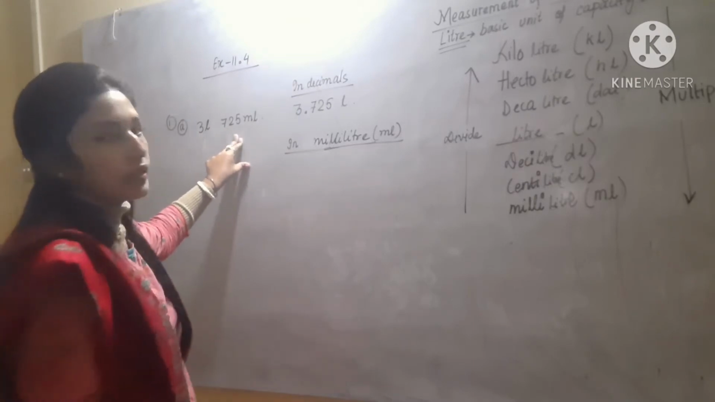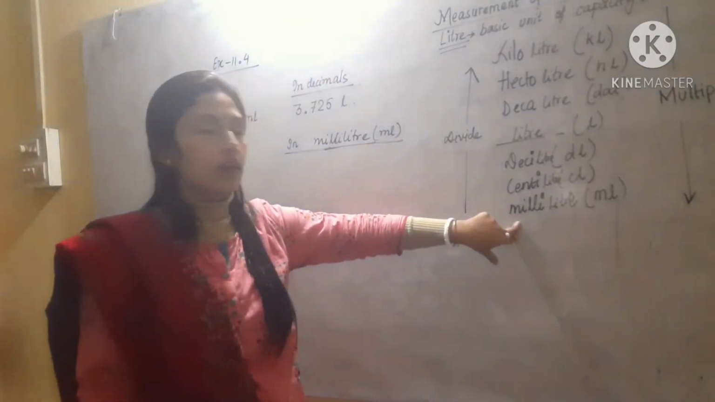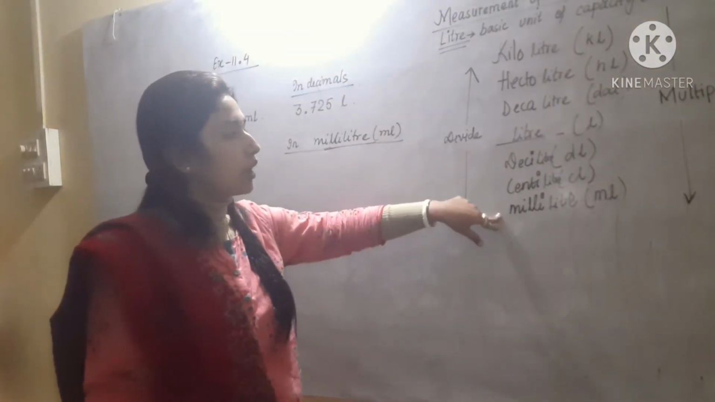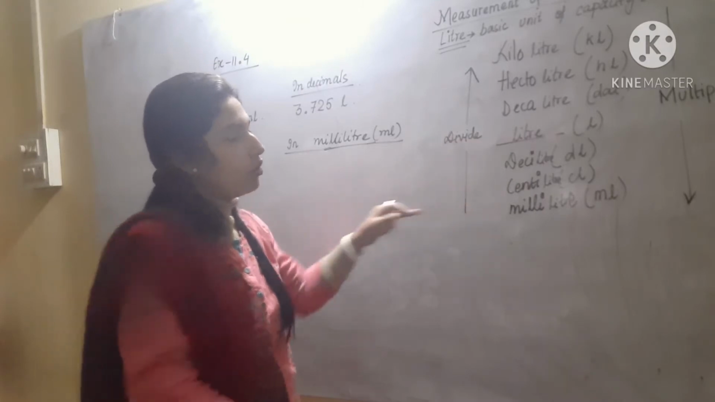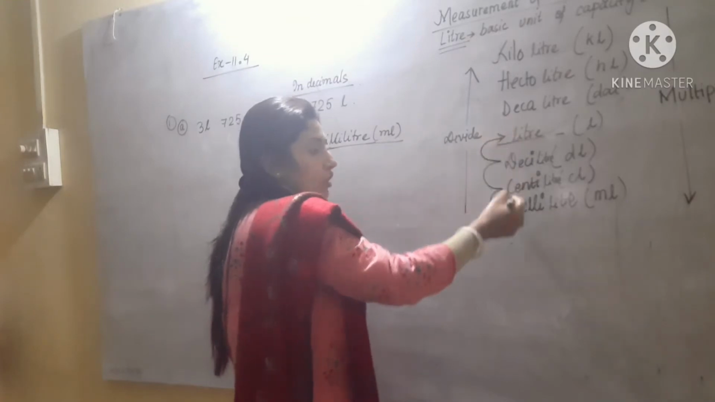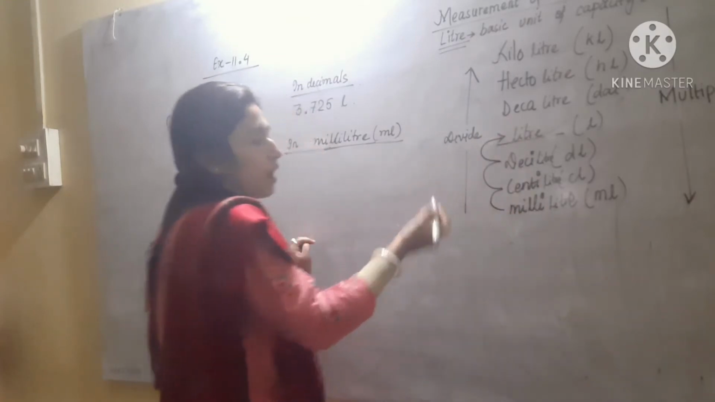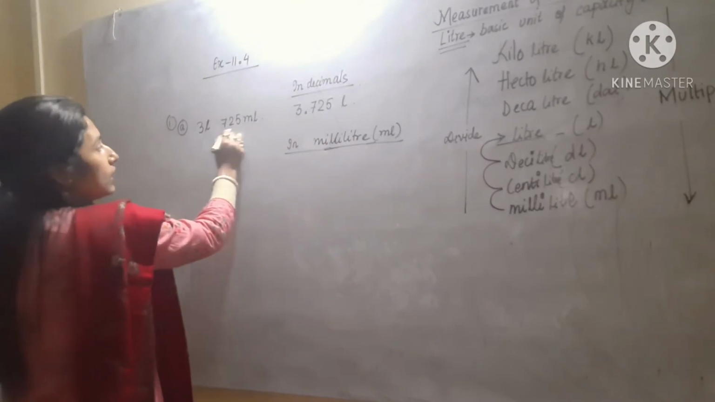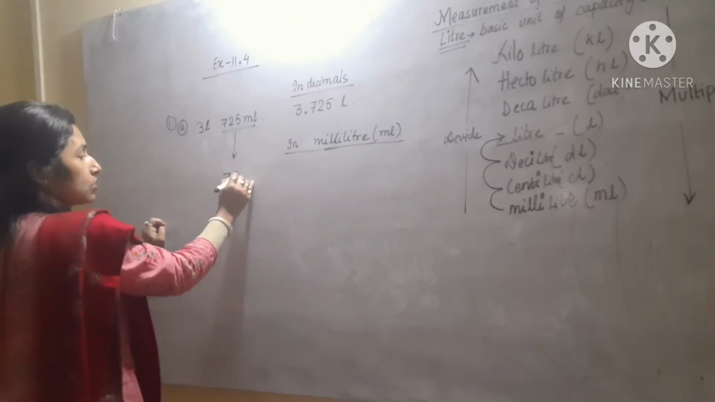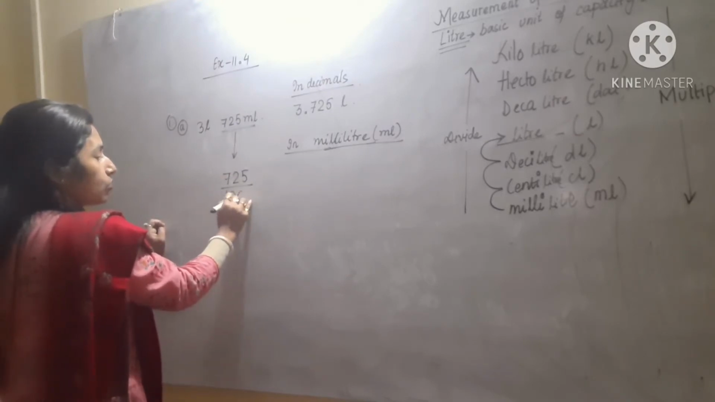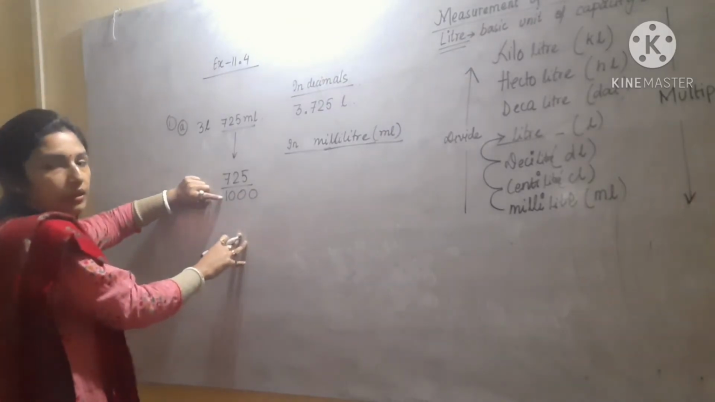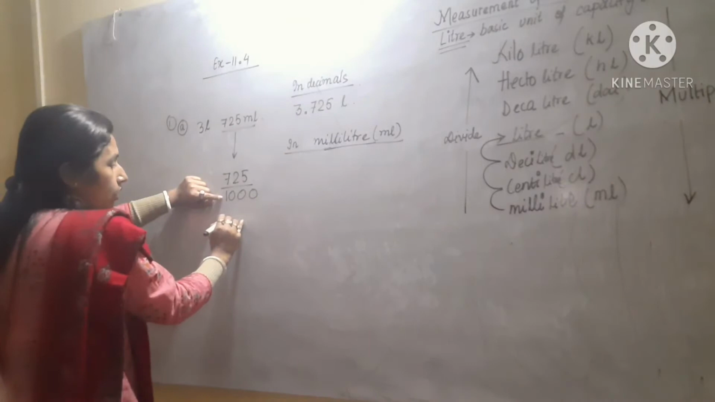So where is milliliter in the chart? You can see milliliter is the smallest unit of capacity. Now from milliliter we have to go to liter. That means we have to go upward. How many steps? 3 steps. So here we have to divide by 1000. The number which is in milliliter, you have to divide by 1000. So what will happen when you divide it by 1000? It will be 725 by 1000, and if you divide 725 by 1000, the number will come in decimal. So what will the answer be?